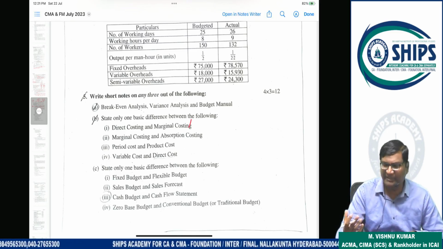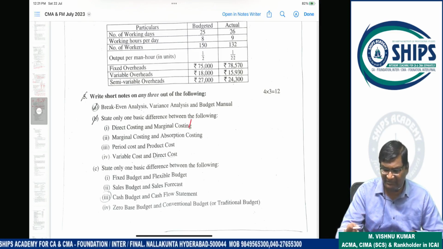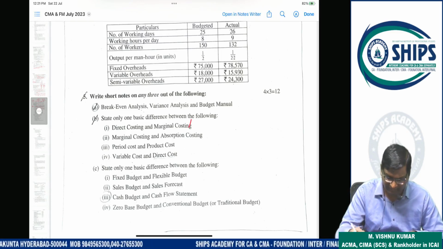Then budget manual. Budget manual means what? In budgetary control, one manual is used. Through that manual, they will execute the performance and achieve the targets. So it is a book, a type of source, from which all activities will be recorded and executed in order to control things and achieve the targets.